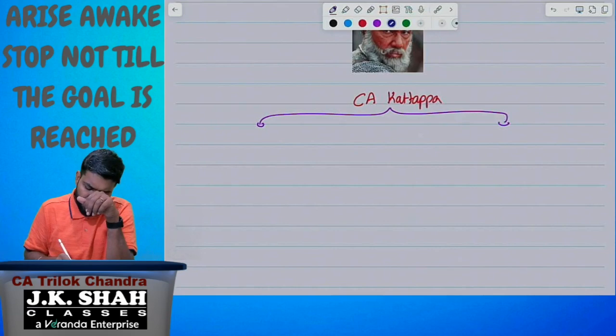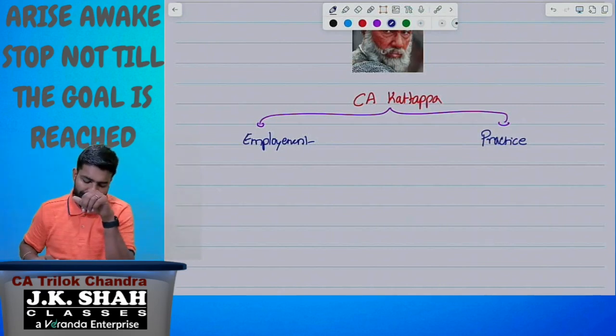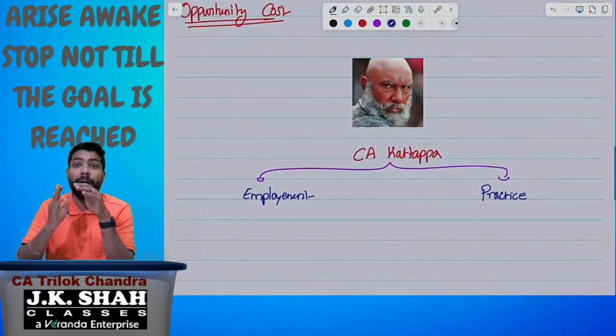What are the opportunities? Number one, employment, and number two, practice. So he has two options now, two alternatives. I'm just trying to explain the opportunity cost.